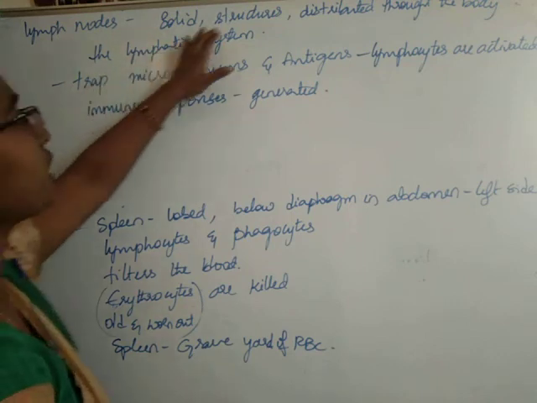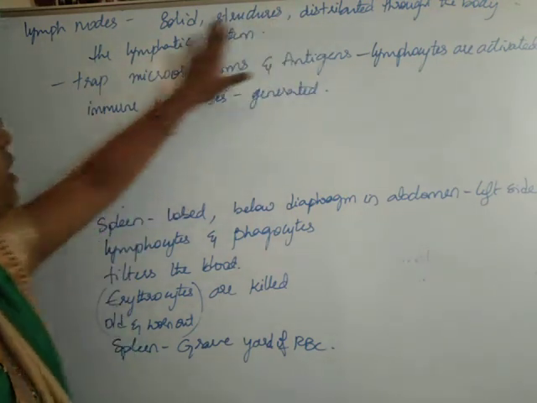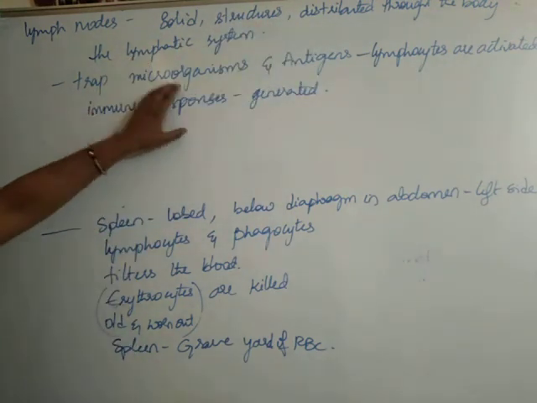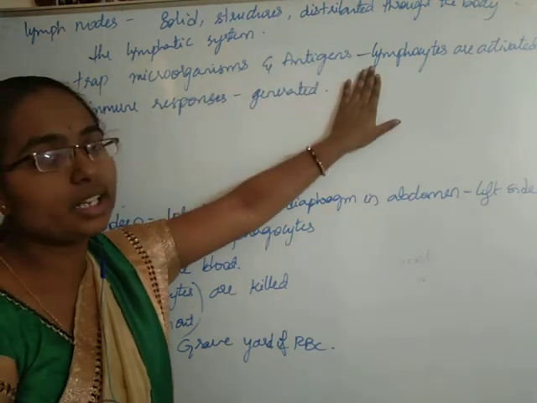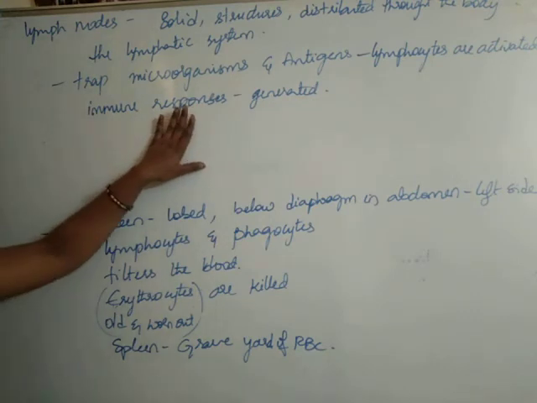They are solid structures distributed throughout the body in the lymphatic system. They trap the microorganisms and antigens. As a result, lymphocytes are activated and immune responses are generated.